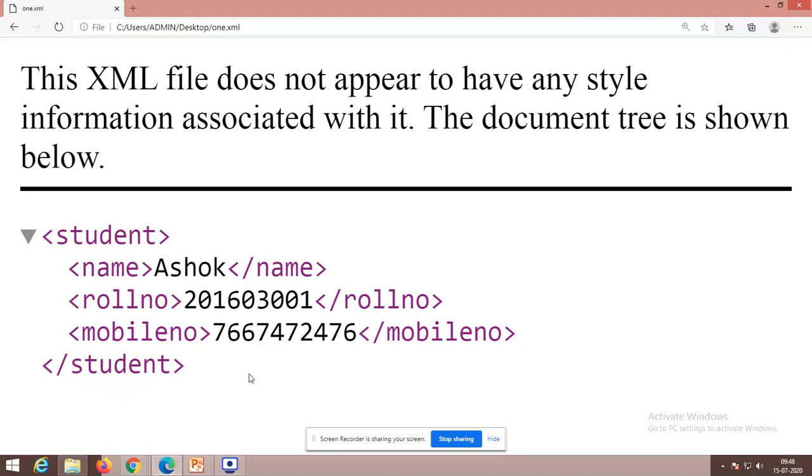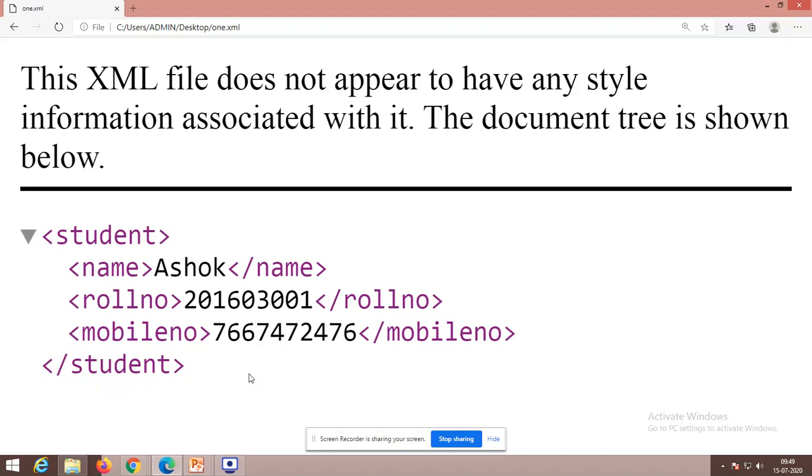Pertaining to any markup language, whatever I need to work with, I need a scripting language to manipulate the data, right? So in internet programming, you might have come across JavaScript. In JavaScript, you have a concept called DOM, Document Object Model. So how can I access this tree that has been given by so many built-in methods available in your document object model? The same DOM is available for XML also. So using that, we could able to extract the data.